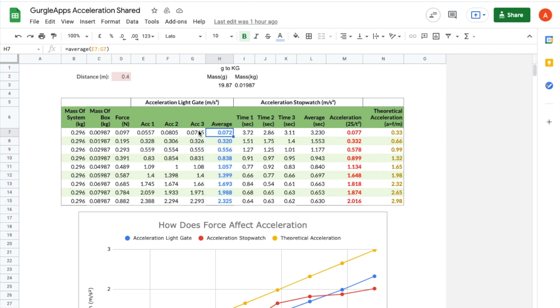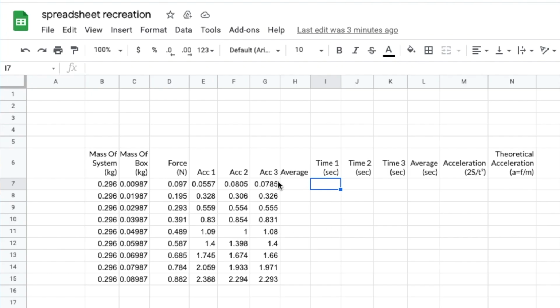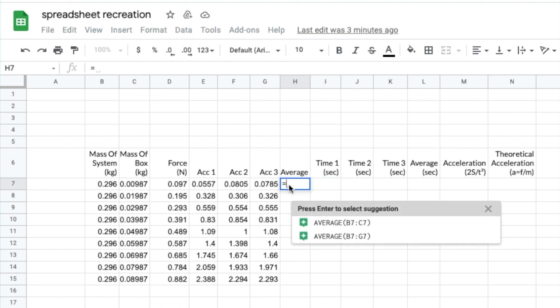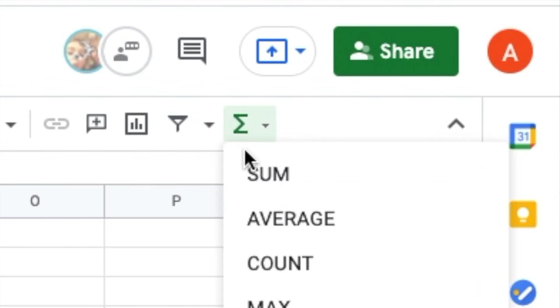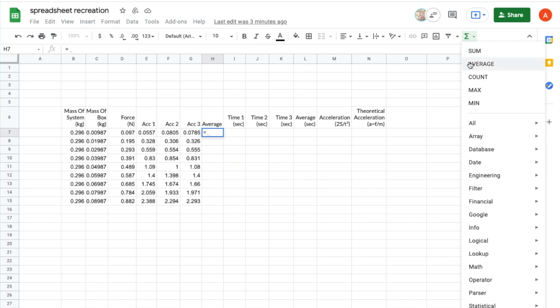So we'll use another formula, but this time we use a very useful function. Same as before, select the cell, press equals or the equality sign, and if you know the function that you want to use, go ahead and type that in. But if we press this sigma sign here on the top right, it displays a range of functions that we can use. And we'll use this average one since we need to find an average.